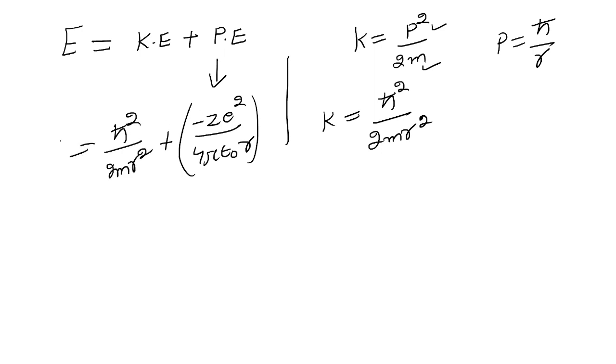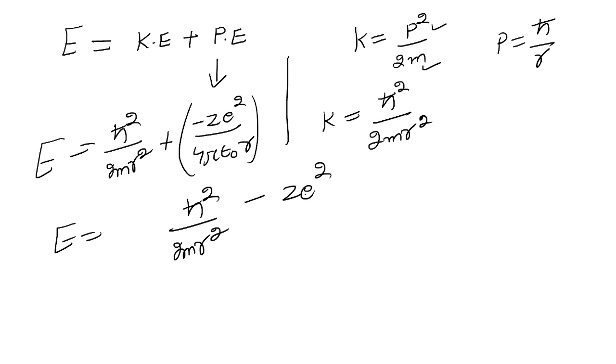So this is the total energy expression: E is equal to h bar square over 2m r square minus Z e square over 4 pi epsilon naught r. Now you are going to differentiate this E to get the minimum energy.